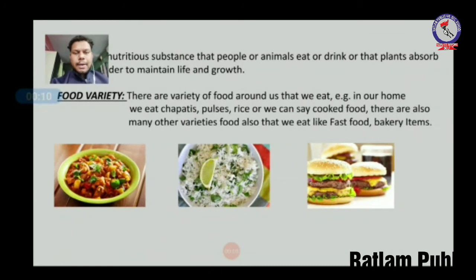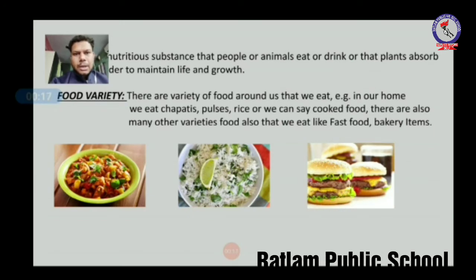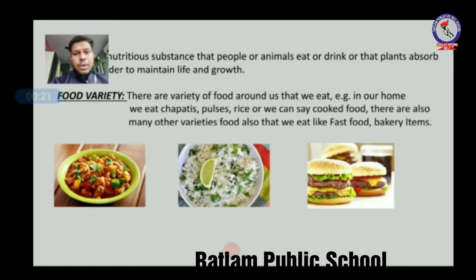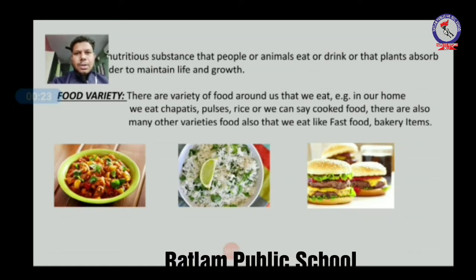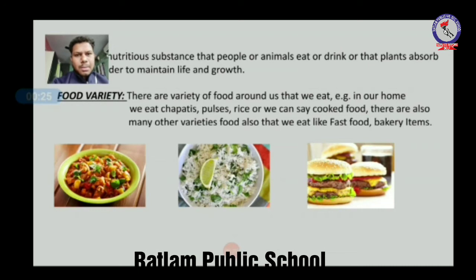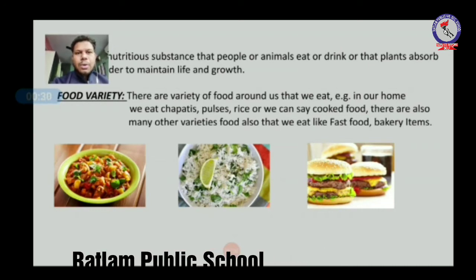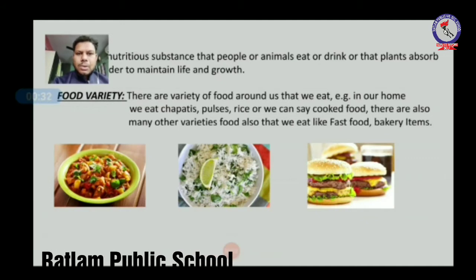Okay, now you can see the slide first. Definition of food is given. Food is a nutritious substance that people or animals eat or drink and plants also consume. Why? For the growth and maintenance of their body. So food is necessary for all: human beings, animals, as well as plants. When they consume food, they maintain their life and also their growth.